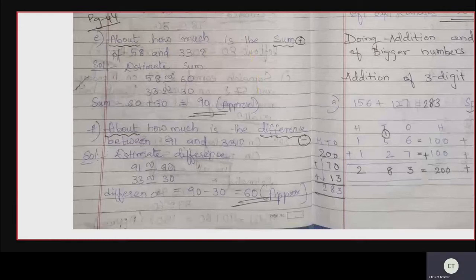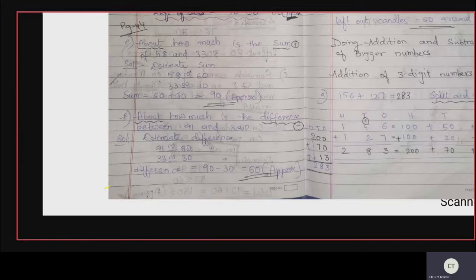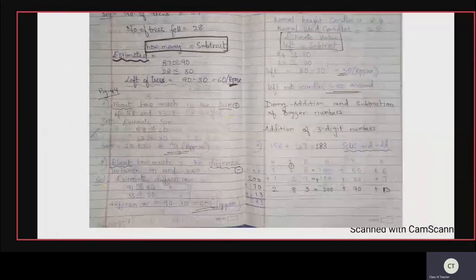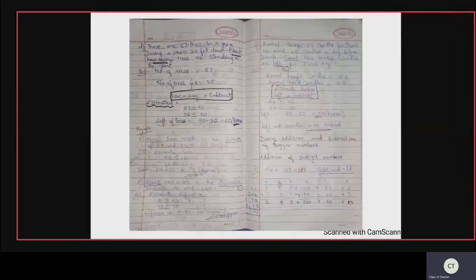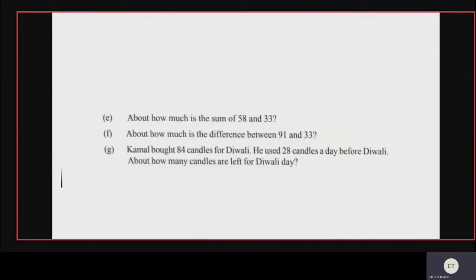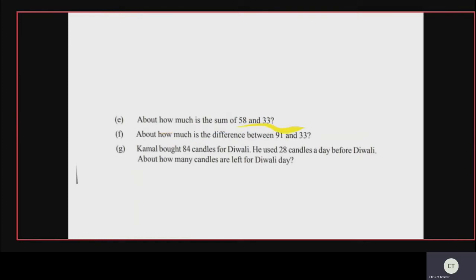Now come back to page number 44. Let me read the question: about how much is the sum of 58 and 33? By the question itself you can understand "about". About means what? This is also an estimation problem. How much is the sum? Sum means what? The keyword sum means addition.